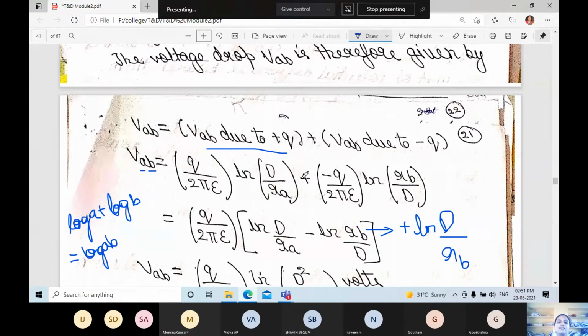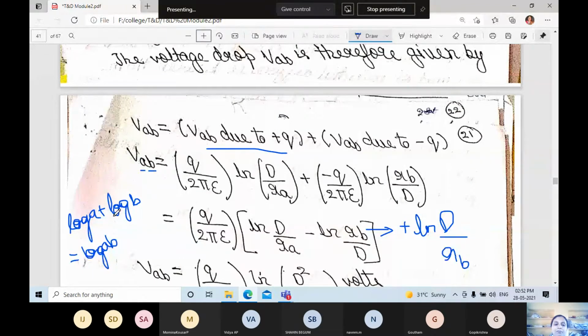Plus, with respect to conductor B, the charge is minus Q, so minus Q divided by 2 pi epsilon ln RB divided by D. You will get Q divided by 2 pi epsilon ln D divided by RA, minus ln RB divided by D. This can be written as plus ln D divided by RB, because if you reverse RB divided by D, it becomes plus.